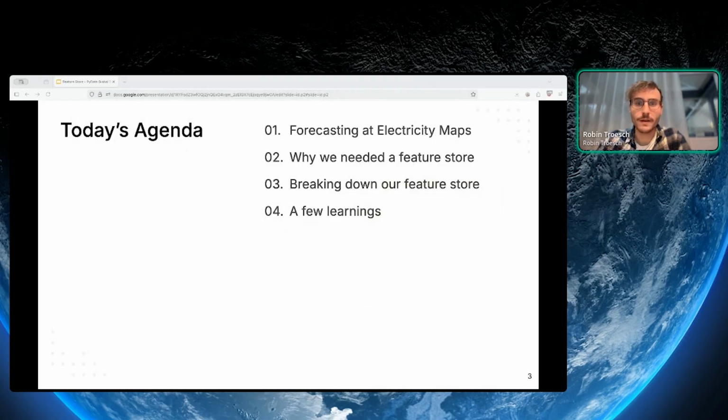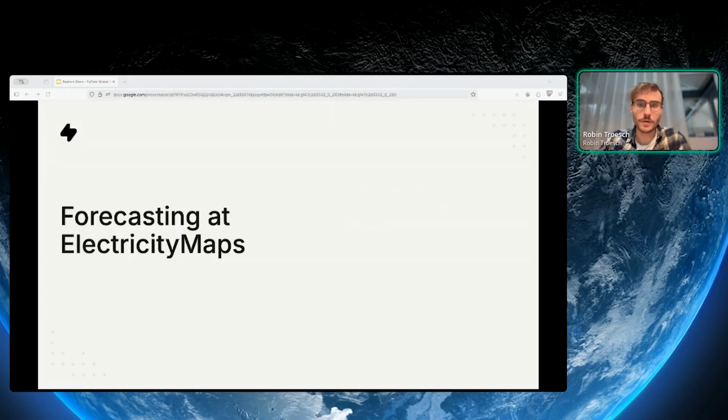So we're going to dive into, first, what is the forecasting problem that we have at Electricity Maps, why we needed a feature store, then breaking down how our feature store works and sharing a few learnings along the way of how we built it. So let's start with forecasting at Electricity Maps.